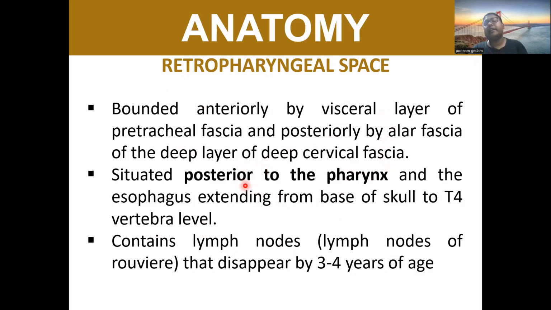So what we have seen is that anteriorly it is the visceral layer of the pretracheal fascia. Pretracheal means in front of the trachea. So the visceral layer of that, and posteriorly the alar fascia of the deep layer of the deep cervical fascia. It contains the lymph nodes of Rouvier. The lymph nodes in the retropharyngeal space are called lymph nodes of Rouvier, and they disappear by 3 to 4 years of age.